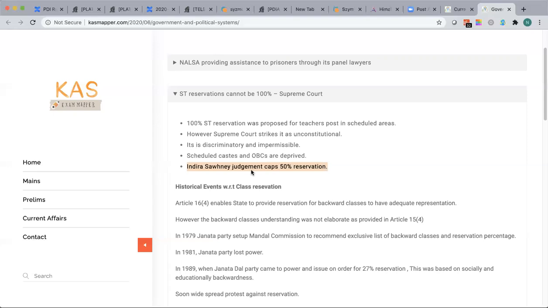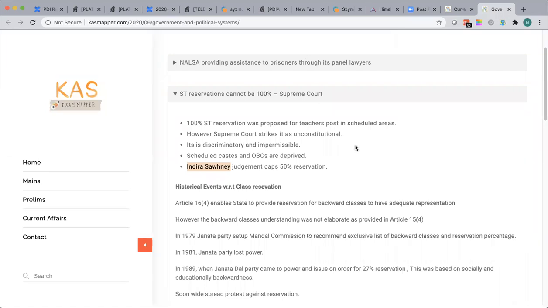So I wanted to know, is this case covered in your political classes? If anyone can type in the chat yes or no, it will be very helpful so that I get an idea of how deep I can go into the history of this case. Have you heard of this case? If yes, has the history of this case been covered? Okay, thanks, Lakshmi. Let's get deeper into this case.